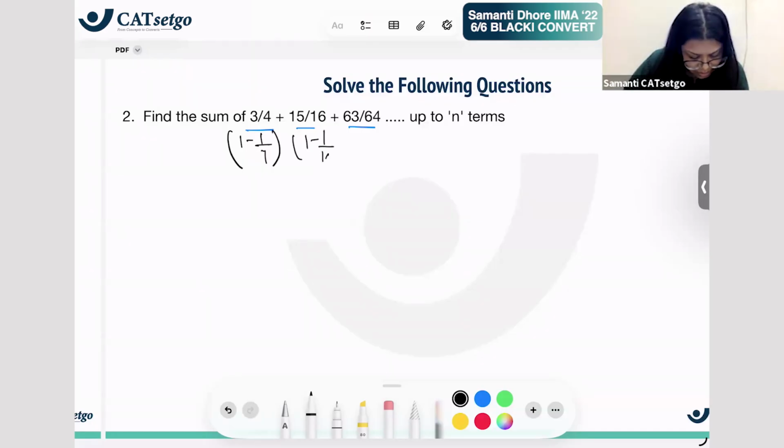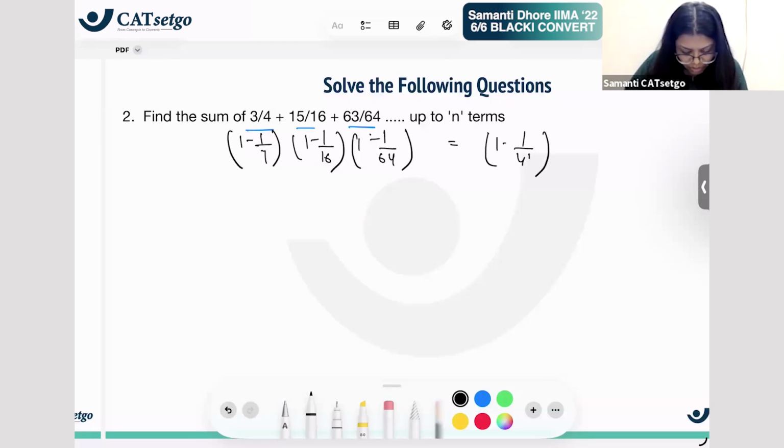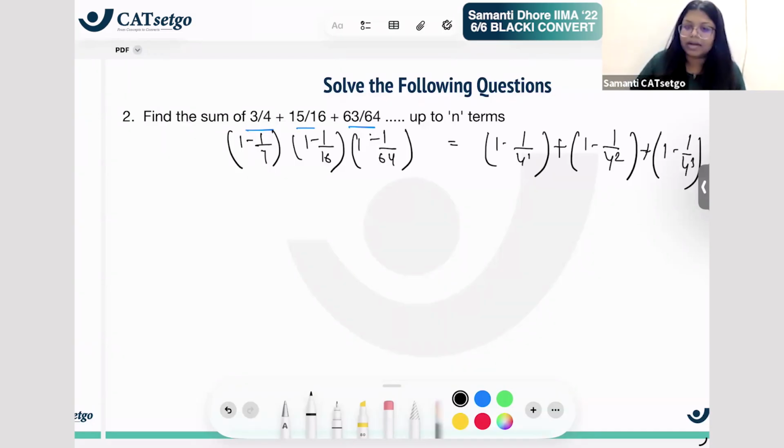This is 1 minus 1 by 16, 1 minus 1 by 64. That is nothing but 1 minus 1 by 4 raised to 1, 1 minus 1 by 4 square, 1 minus 1 by 4 cube, and so on. These are to be added. So basically, my Tn, nth term, can be written as 1 minus 1 by 4 raised to n.